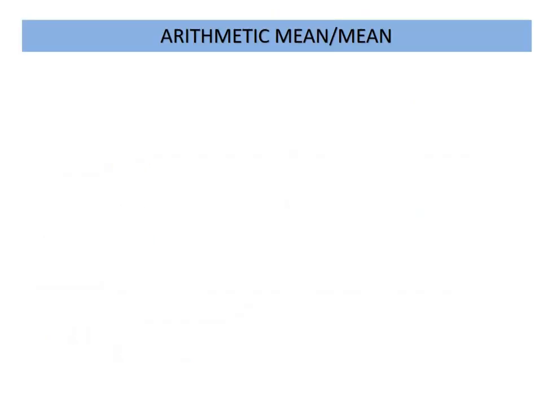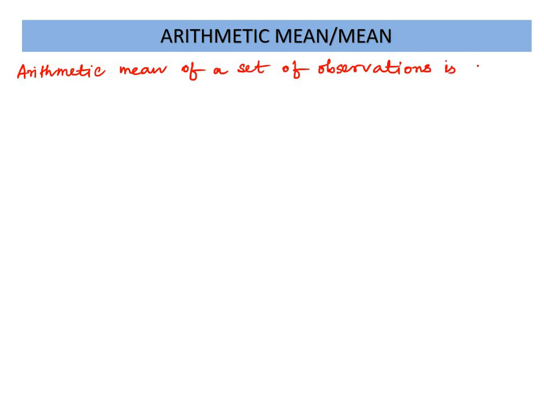So arithmetic mean. So what is the arithmetic mean? The arithmetic mean of a set of observations is their sum divided by the number of observations.